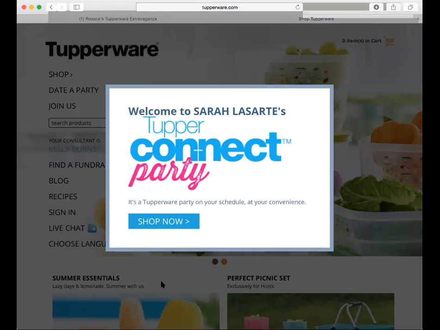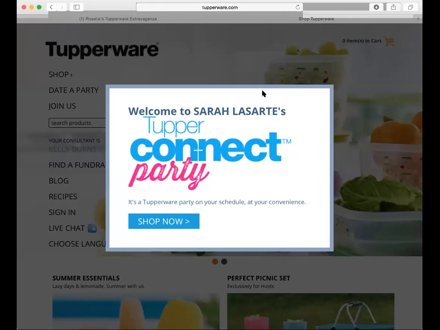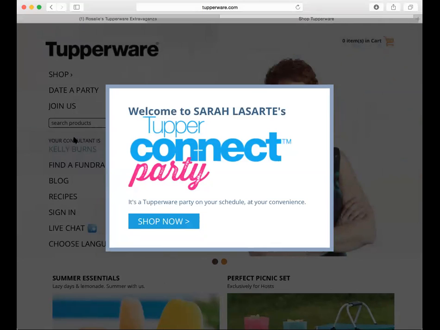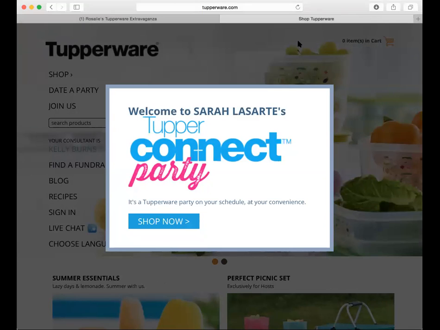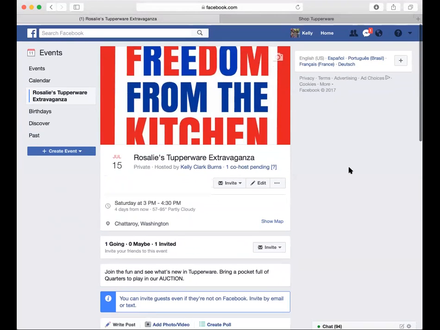Because we didn't set up a Tupper Connect party for Rosalie, since this is just an example, but that's what's going to happen when you have your customers. You may not be able to see this little Tupper. Yep, okay, I guess you guys can see it. Okay, cool. So that is in a nutshell how to do a Facebook event. Rosalie, do you have any questions?